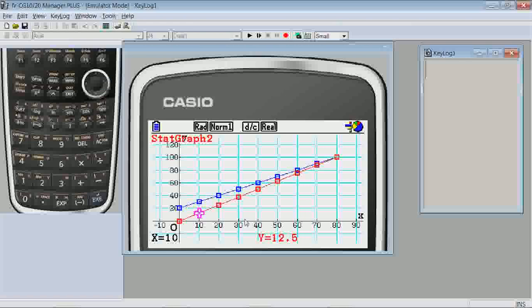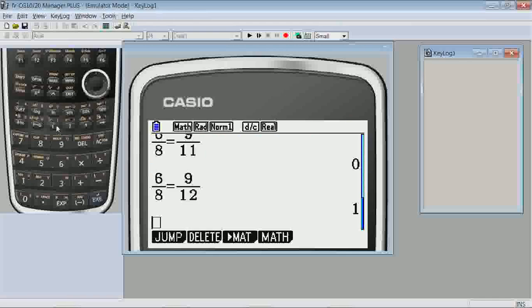Let's go to the menu, Run Matrix, and let me delete what's here. And I'll introduce a mixed number of 12 and 1/2 to 10. And we can see it reduces to 5 to 4.